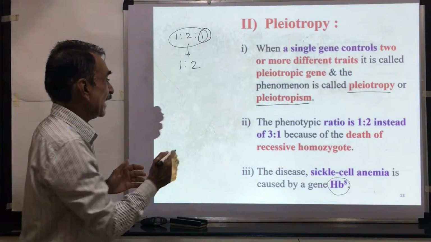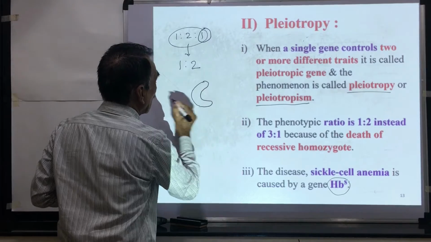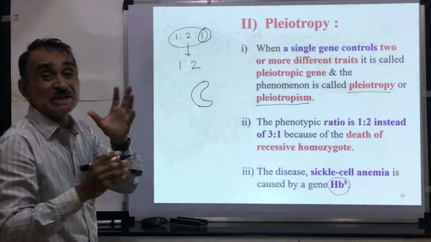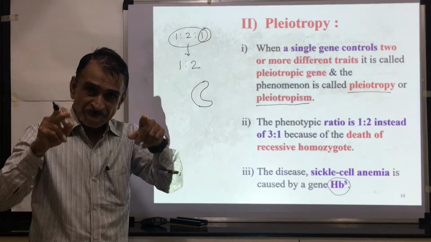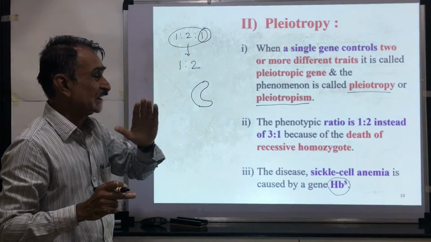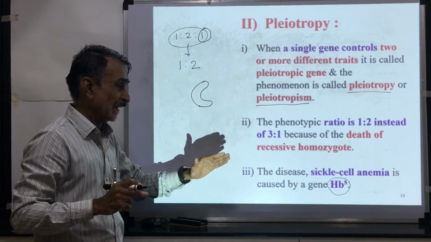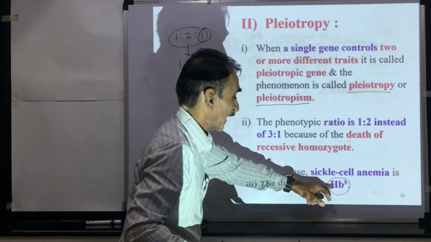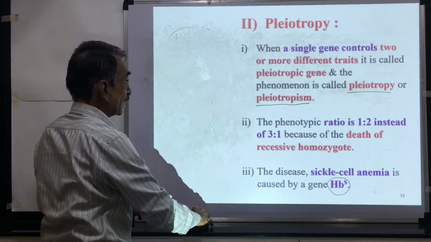In sickle cell anemia, red blood cells become sickle shaped. Sickle means koita. Instead of round, red blood cells become sickle shaped. This is called sickle cell anemia, and it is controlled by the gene HbS. Then we shall see how it is controlled.